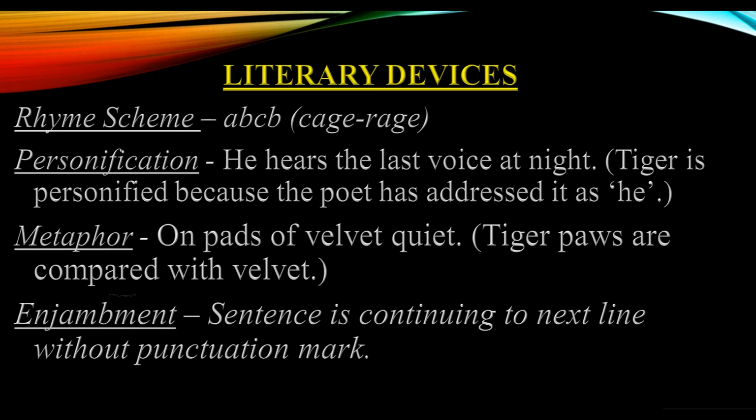Another literary device is enjambment. Enjambment means when a sentence continues to the next line without a punctuation mark. See, if in the poem one line is given, then there is no punctuation mark, no comma, no full stop, nothing, and it moves on to the next line, and there if you find a comma or full stop, then that is an example of enjambment.